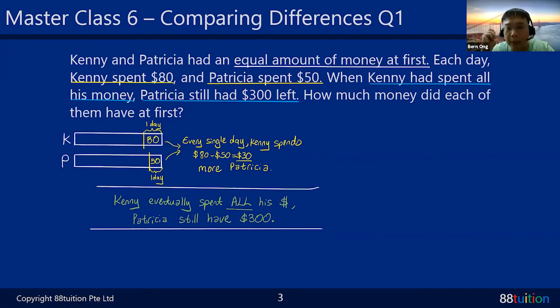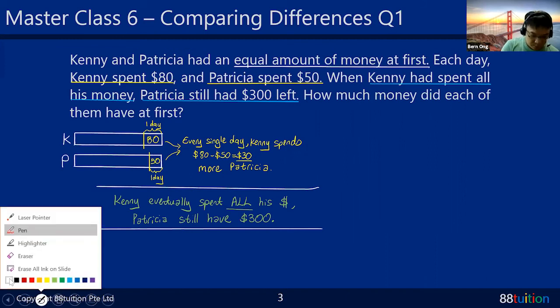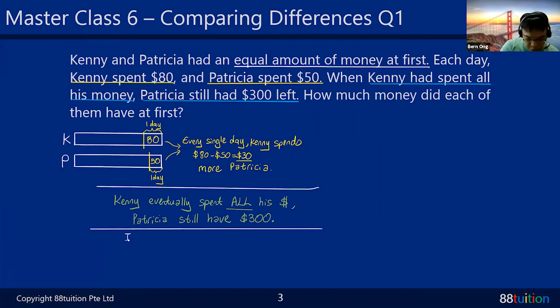So now you think about it. If Patricia were to spend $80 every day, same as Kenny, what will happen? Patricia will also have $0 left, right? Can you see that or not? So down here, I'm going to give you a lot of ifs today. If Patricia were to spend $80. Once again, all this writing is my thinking process. I think it's important. Maybe you can write it down the first time.